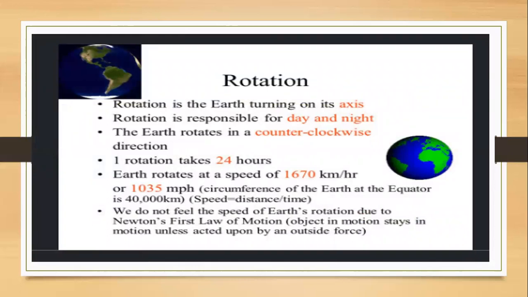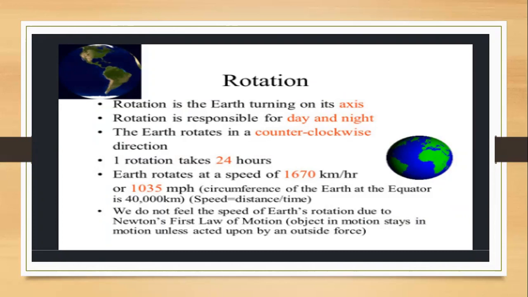Let us move to our first main topic of this chapter, that is rotation. What do you mean by rotation? Rotation is the daily spinning of the earth from west to east around its own axis.